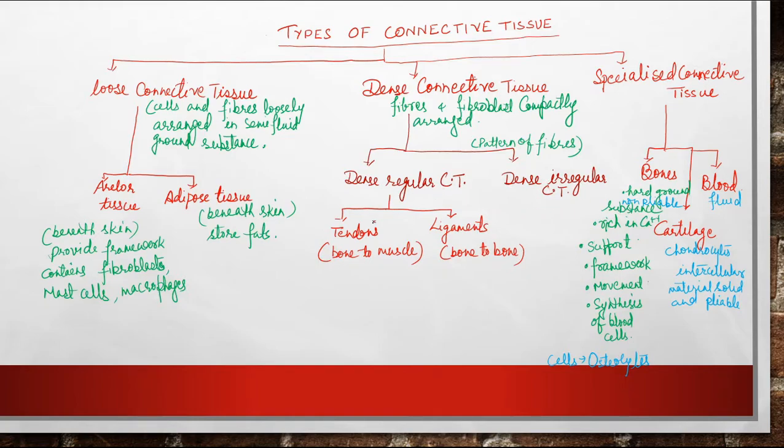The regular one is of two types, tendons and ligaments. Tendons are connective tissue which join bone with muscle, and ligaments attach bone to bone. In this way there are various types of connective tissue, and they perform different functions.